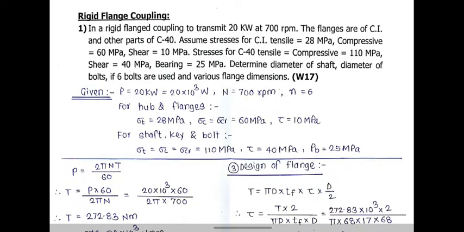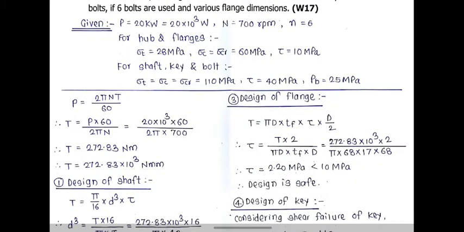So let's start with the power. As the power transmitted by the coupling is given, which is 20 kilowatt, by using the equation of power, that is P is equal to 2 pi NT by 60, you have to calculate the torque for that power. So always remember, the torque in the equation of power is always the maximum torque that a coupling can transmit. Also remember that the torque calculated from the equation of power is always in terms of Newton meter.